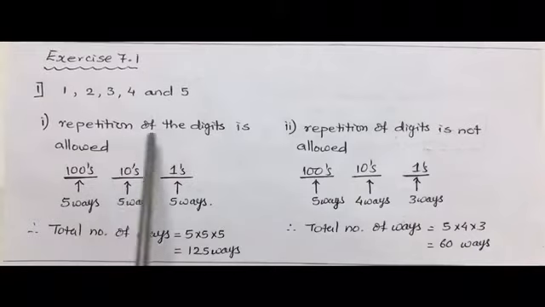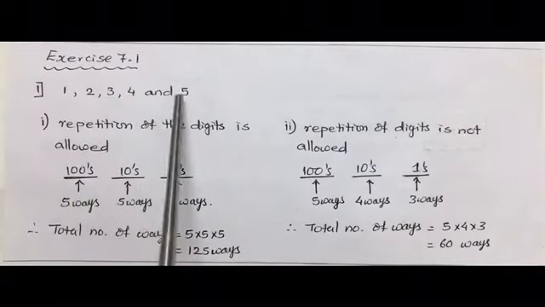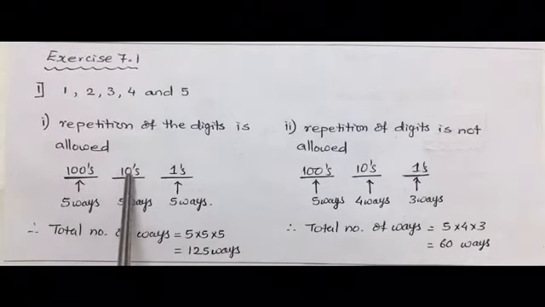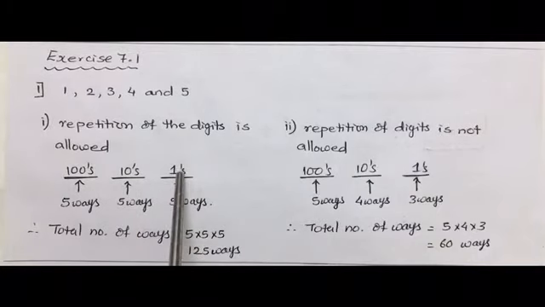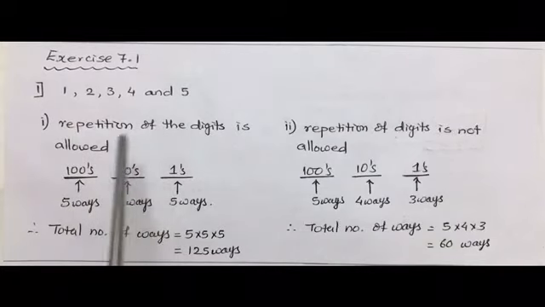Now as the repetition of the digits is allowed, it means out of these 5 digits, if 1 digit we are keeping here, that particular digit can be repeated in tens place also and in ones place also. So to arrange the first place, we have 5 different alternatives.